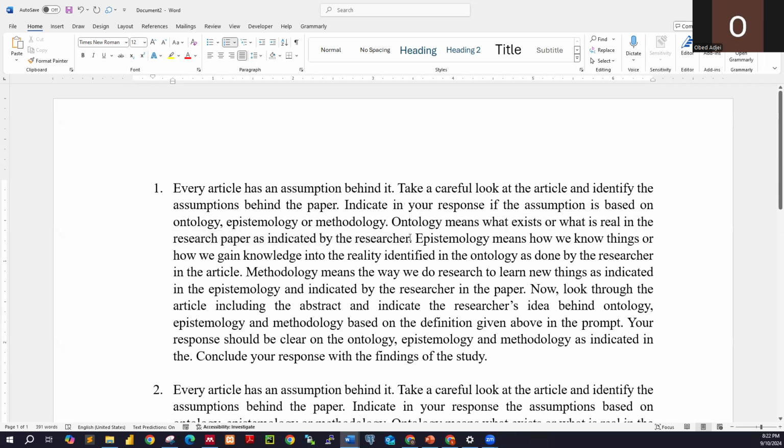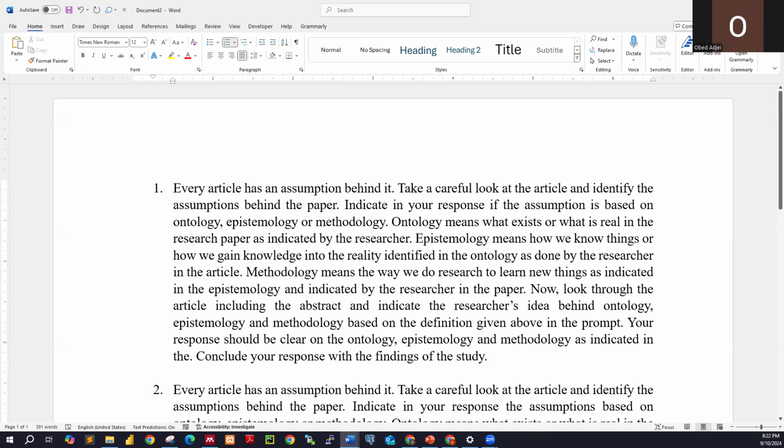That is nature, reality, ontology. Now we are saying that epistemology means how we know things or how we gain knowledge into the reality. So how the researcher was able to gain knowledge into the reality as identified in the ontology.